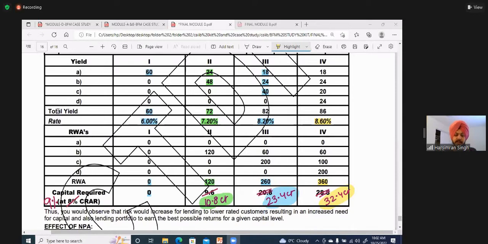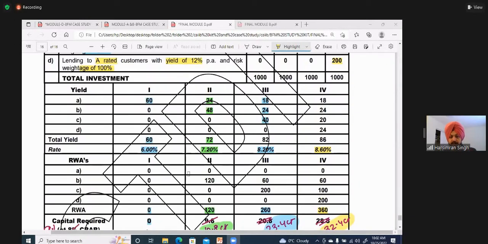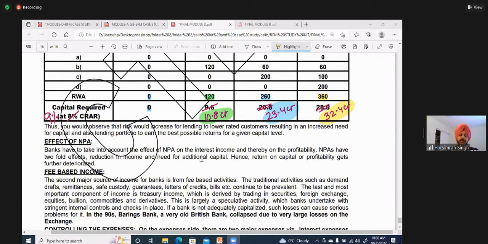So this is what he is trying to say, that you would observe that risk would increase the lending to lower rated customers, resulting in increased need of capital. And also lending portfolio to earn best possible returns for given capital. This is this chart. So the fund manager has to strike a balance between his risk and return.